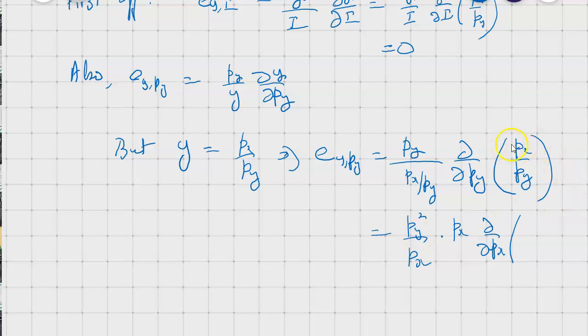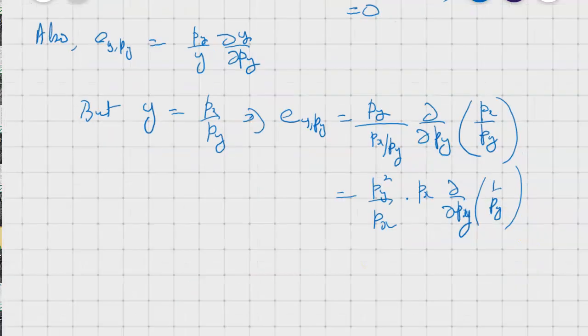Now remember, we can pull px out because this is a constant when we're differentiating partially with respect to py, and the partial of 1 over py. And then the derivative of 1 over py with respect to py will be the derivative of py to negative 1. So negative 1 is going to come out. Then we'll have py to negative 2, which will be negative 1 over py squared.